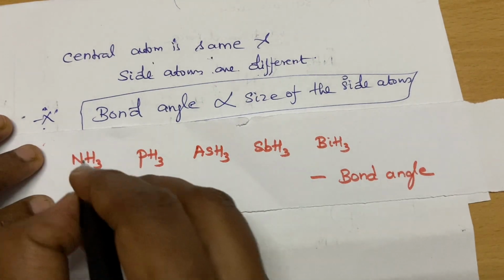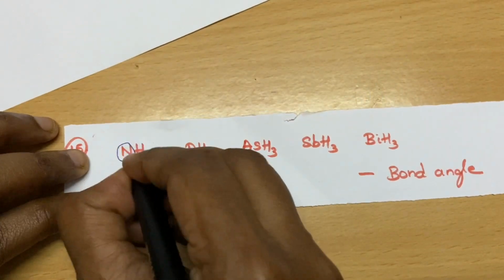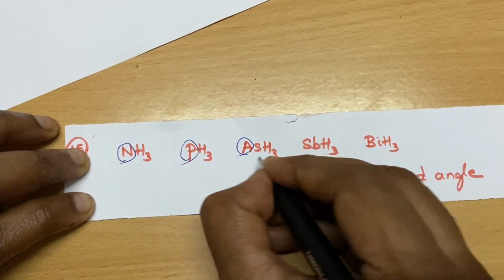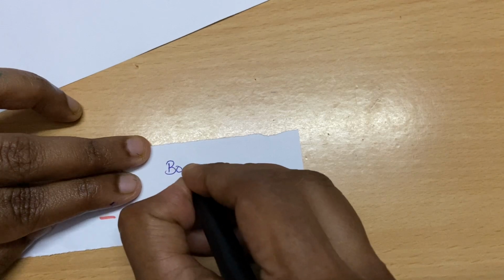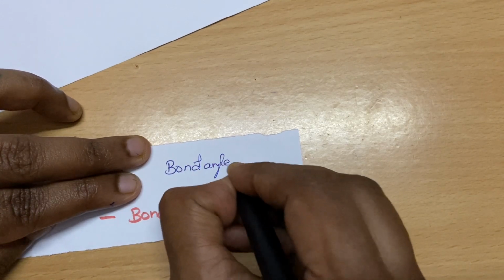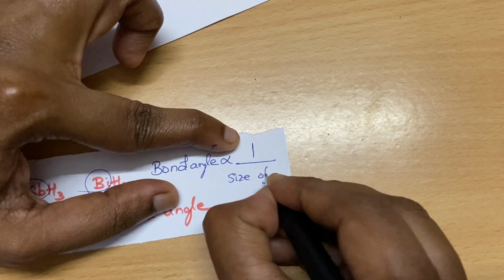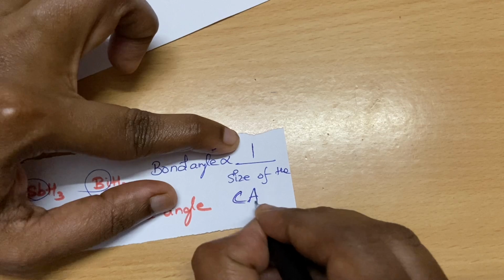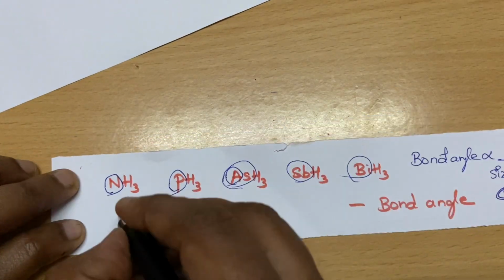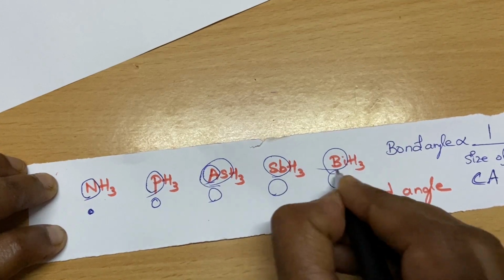Okay, then see this bond angle. Here the side atoms are same and the central atoms are different. So what rule do you have to follow? I'll tell you the trick. The bond angle will be inversely proportional to the size of the central atom. CA means central atom. Down the group the size increases.